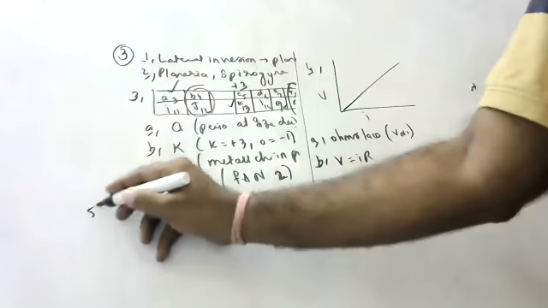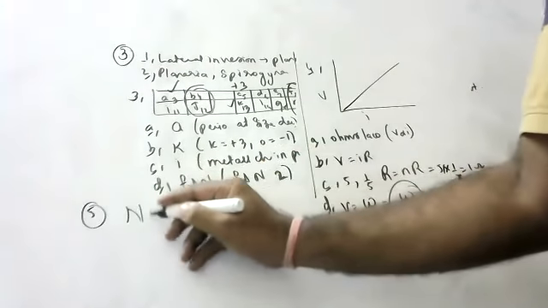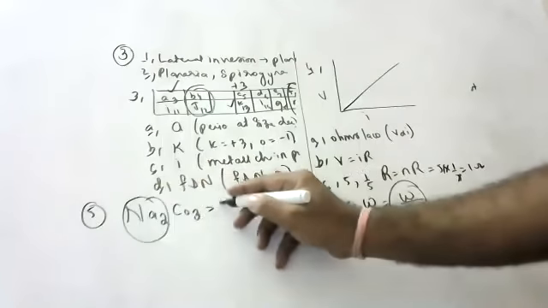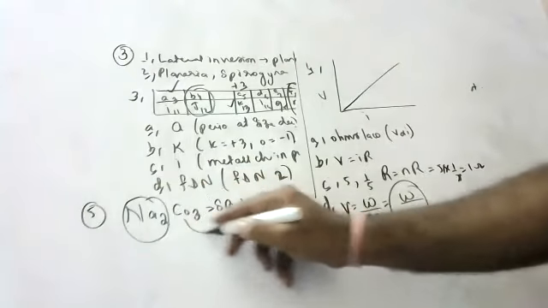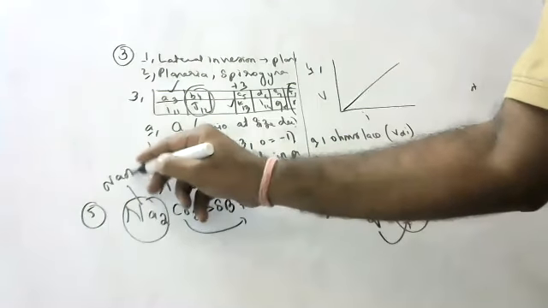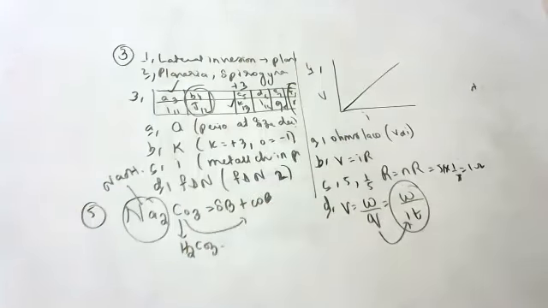Next question, fifth question. Sodium carbonate is a basic salt because it is the salt of a strong base and weak acid. What is the base? NaOH. What is the acid it is formed from? H2CO3, carbonic acid. Carbonic acid is a weak acid.